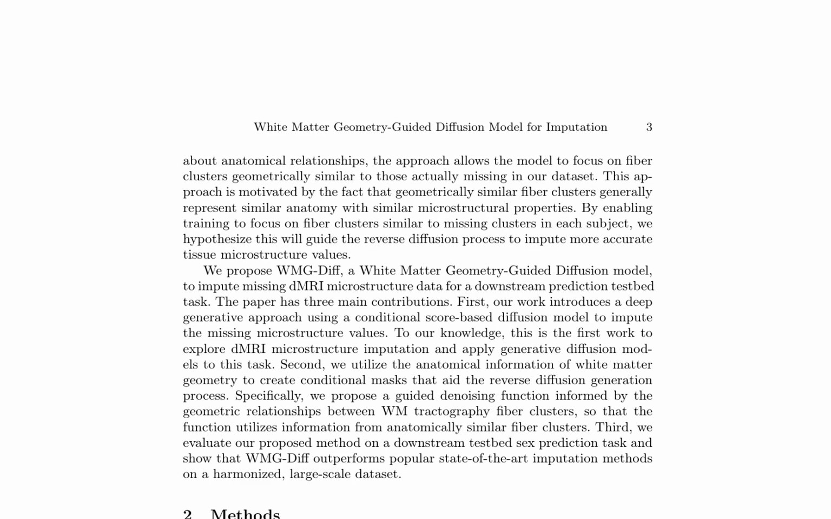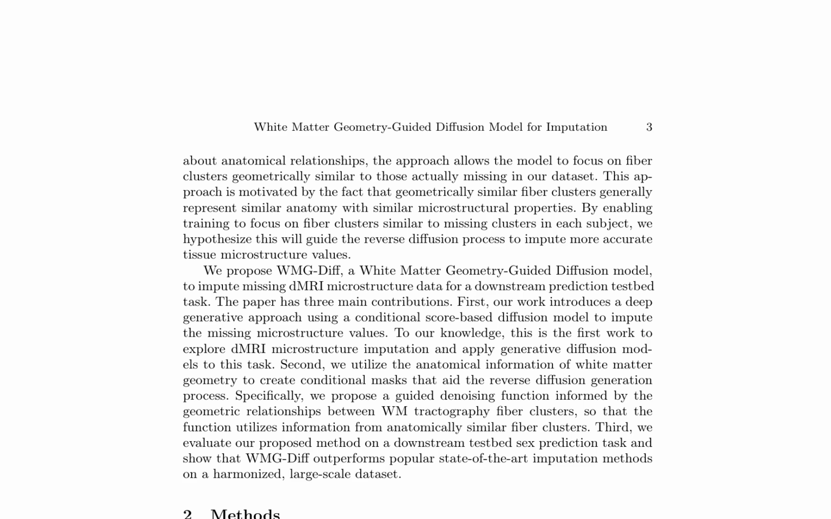The White Matter Geometry-guided Diffusion model, WMG-Diff, leverages anatomical relationships between white matter fiber clusters to guide the diffusion process for imputing missing diffusion MRI microstructure data. By focusing on fiber clusters similar to those missing in each subject, WMG-Diff is hypothesized to impute more accurate tissue microstructure values. This approach has three main contributions.